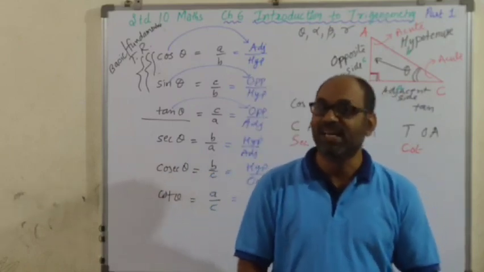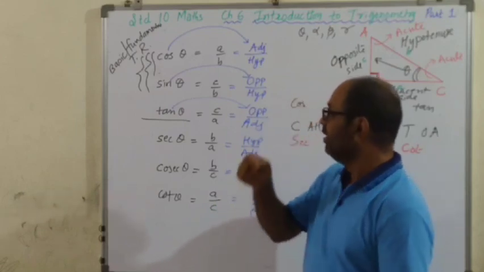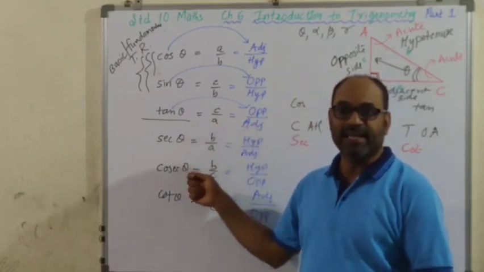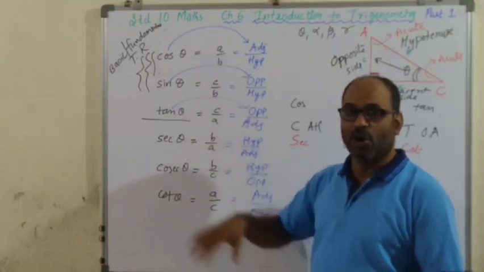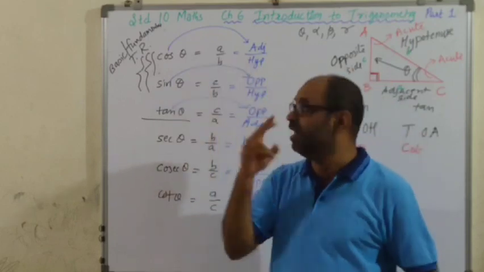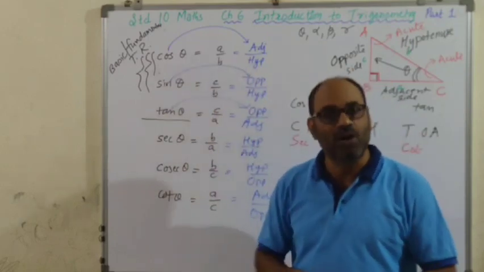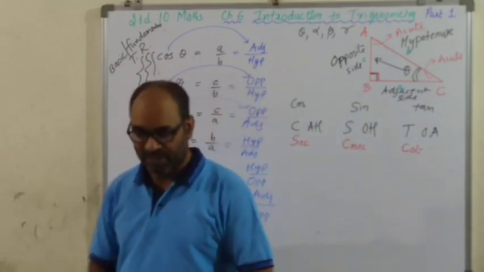All right. And which are the 6 trigonometric ratios? Cos theta, sin theta, tan theta, sec theta, cosec theta, or cot theta. Please remember in this order. Which are the 2 fundamental trigonometric ratios? ये 6 में से पहले 2, cos और sin, they are called fundamental trigonometric ratios. Is that clear to you?